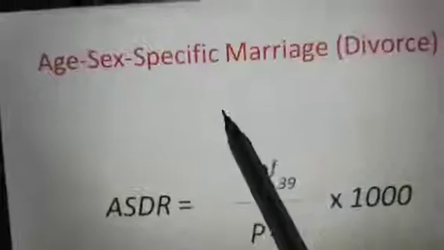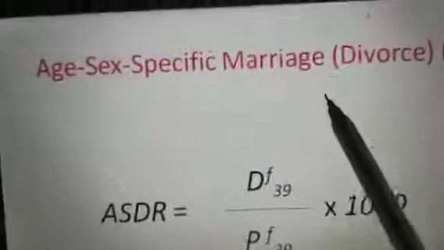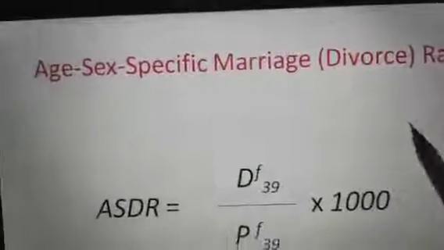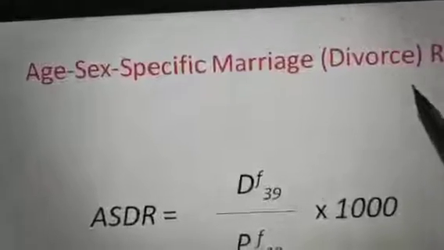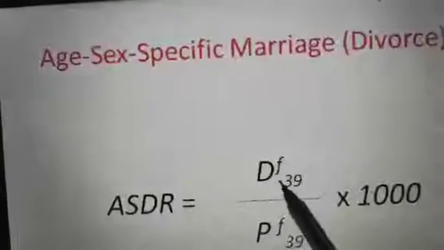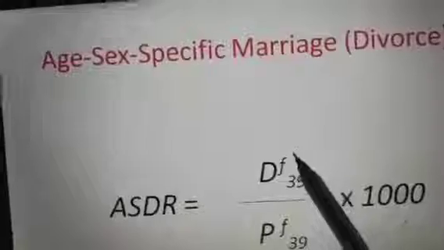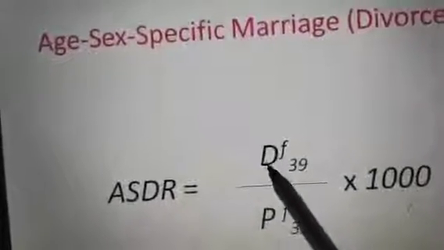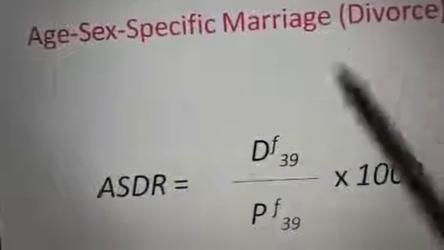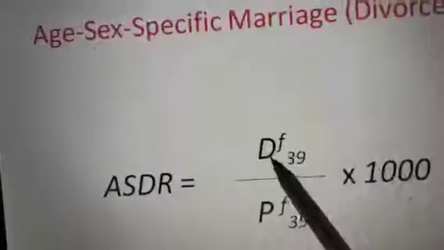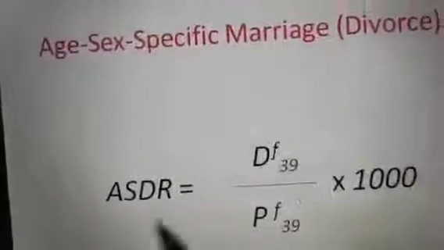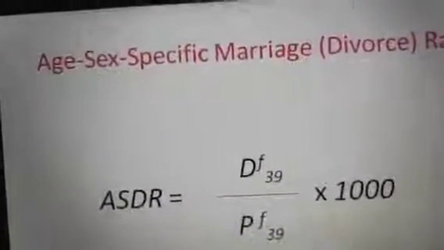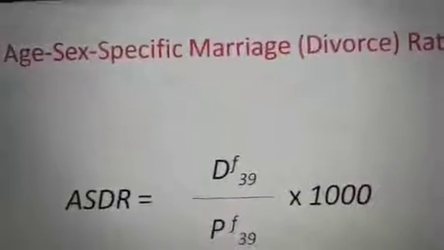For example, the age-sex specific marriage or divorce rate. Within brackets I have written divorce because the same formula applies for marriage. For marriage we write M, and for divorce we write D. So this formula is meant for the age specific divorce rate. So what is the age specific marriage or divorce rate?